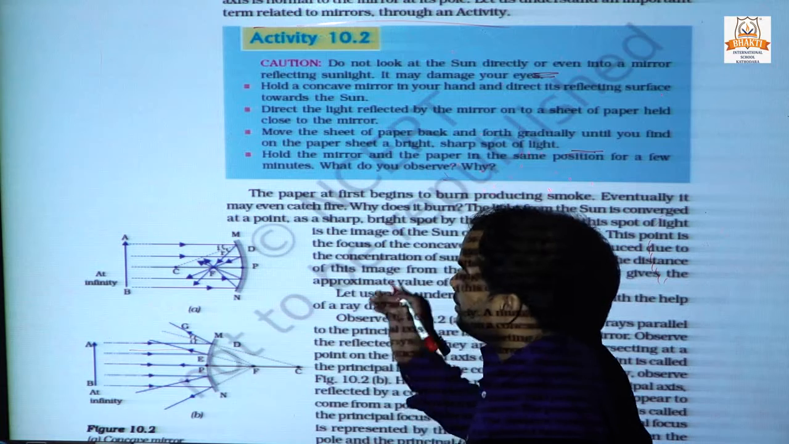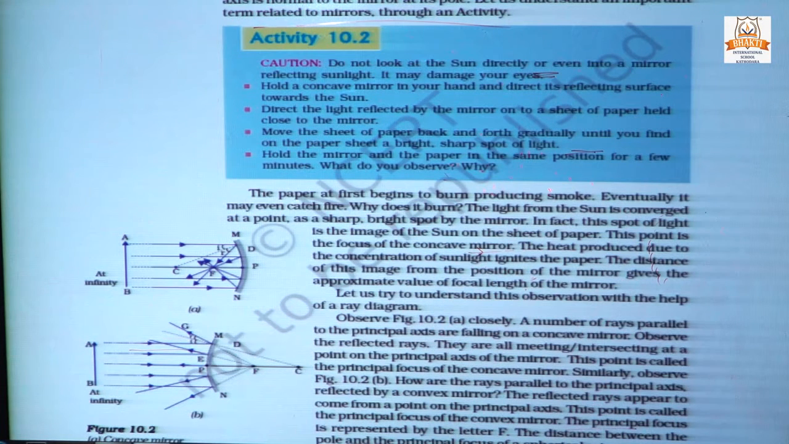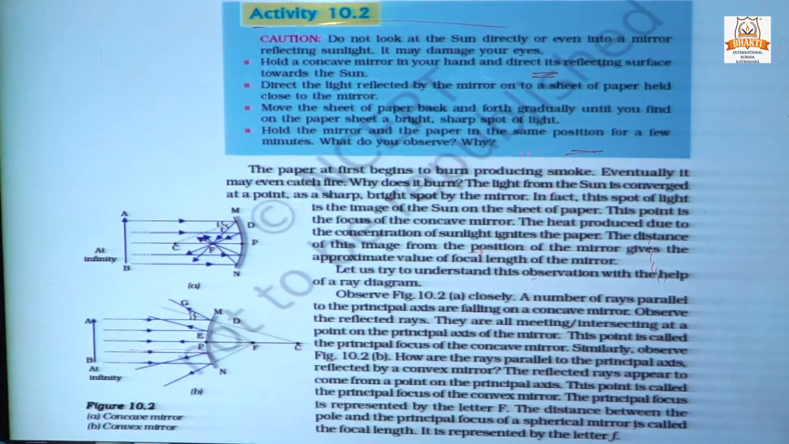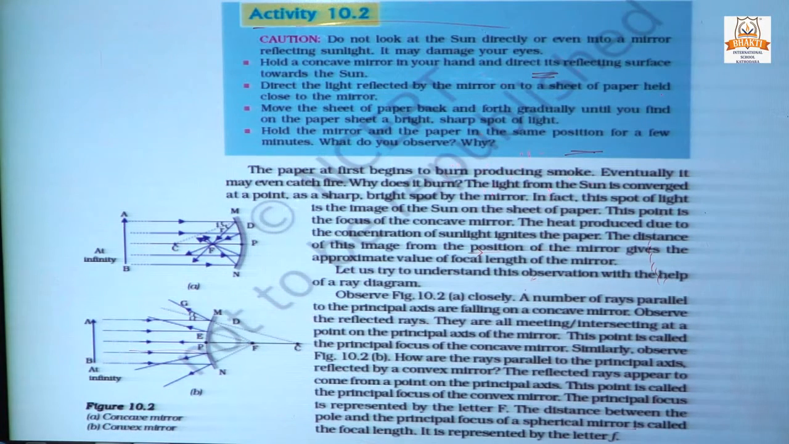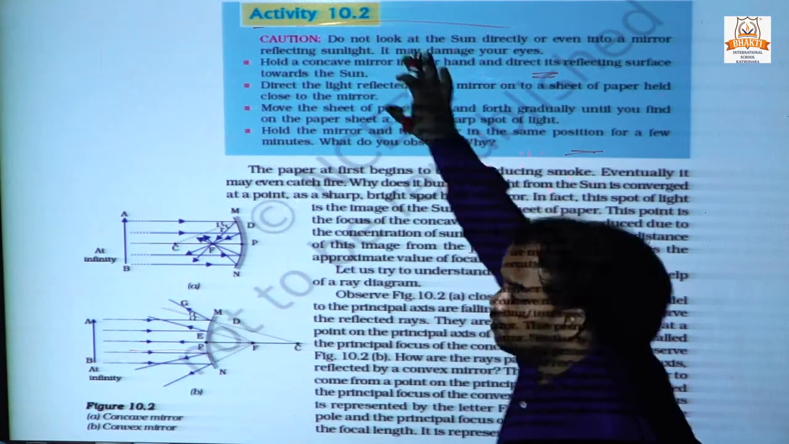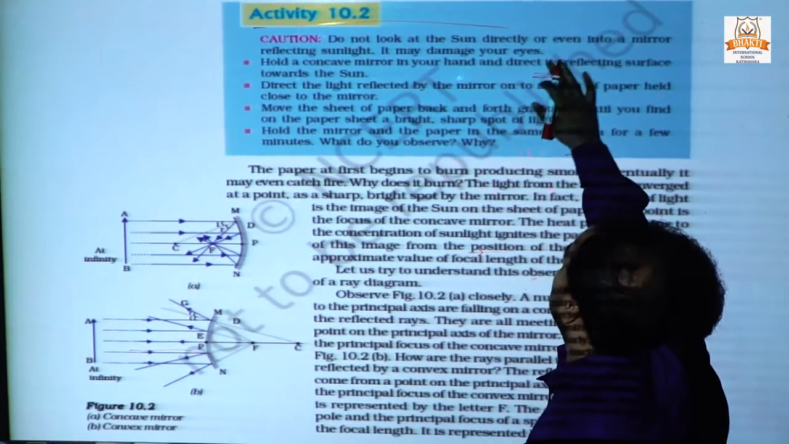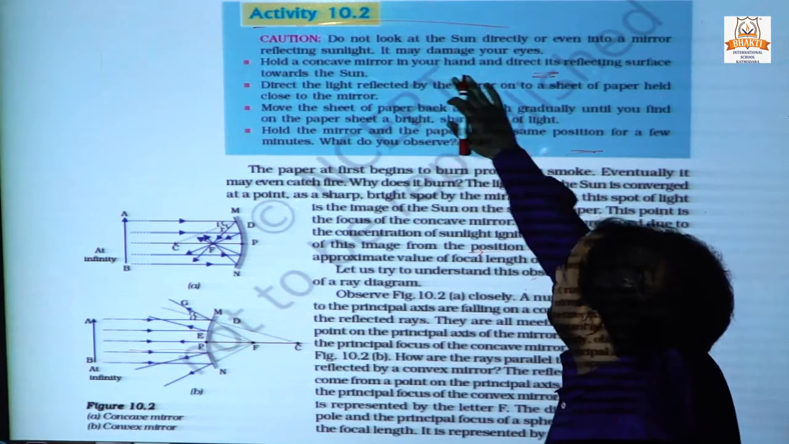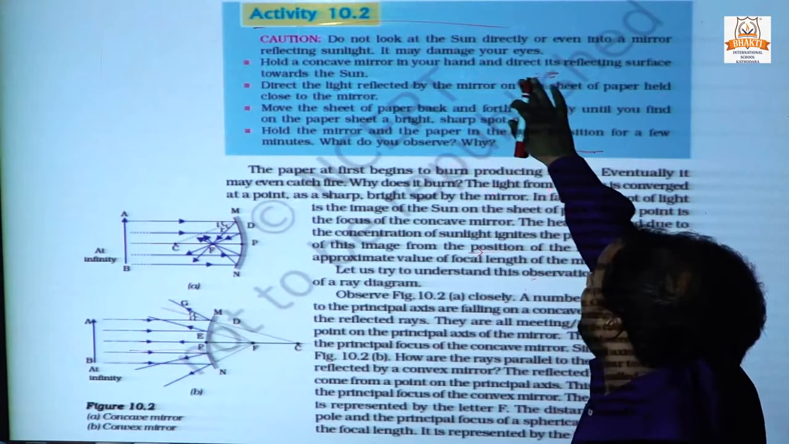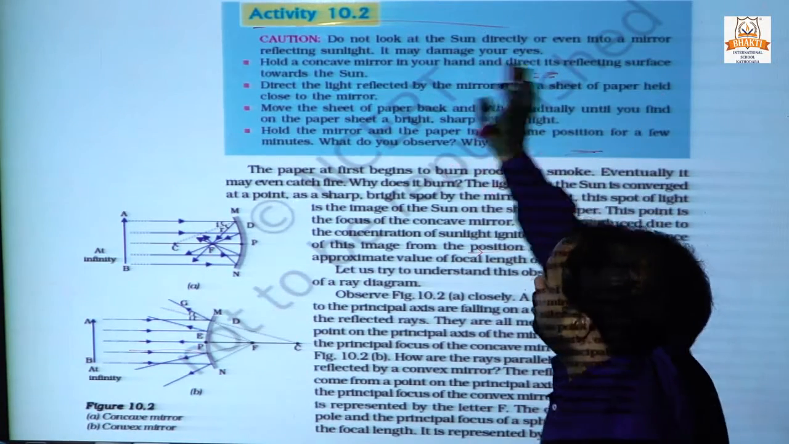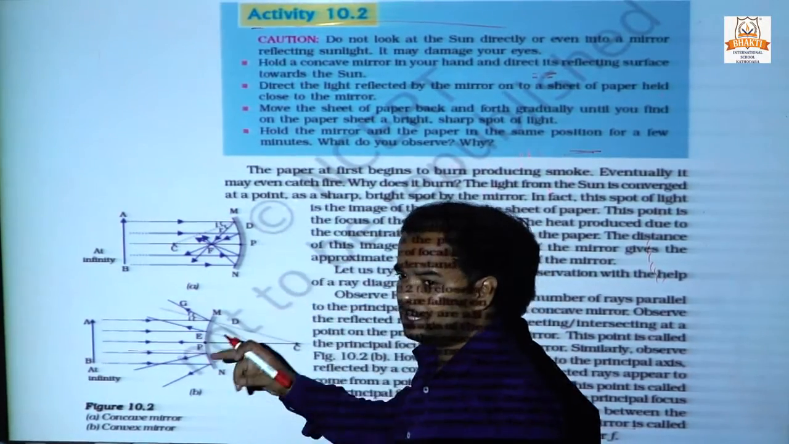As we can see in this figure, first go through this activity. Do not look at the sun directly or even into the mirror reflecting sunlight. It may damage our eyes. Hold a concave mirror in our hand and direct its reflecting surface towards the sun. We can see this in the previous paragraph.